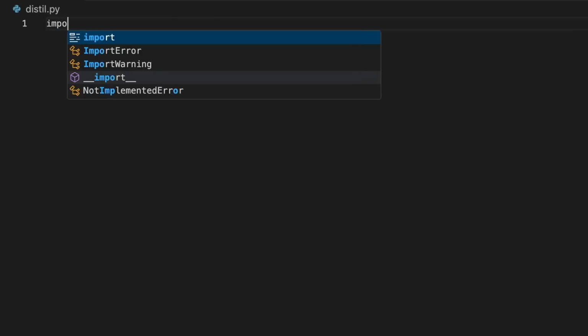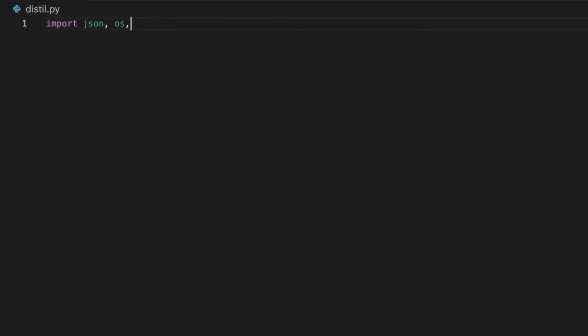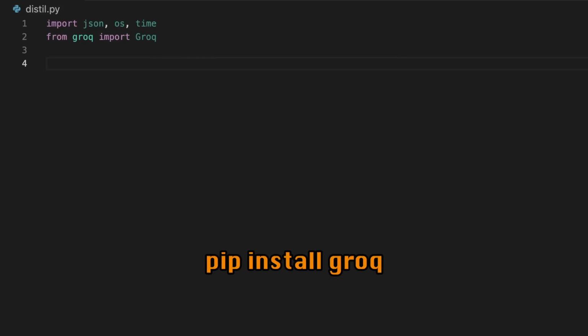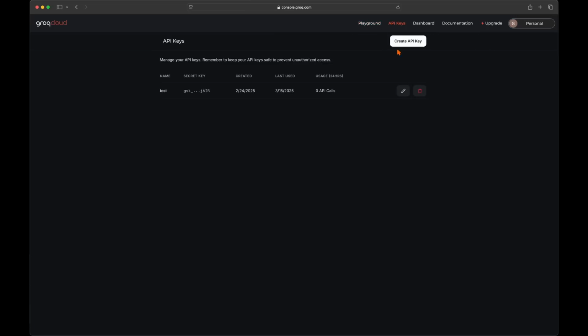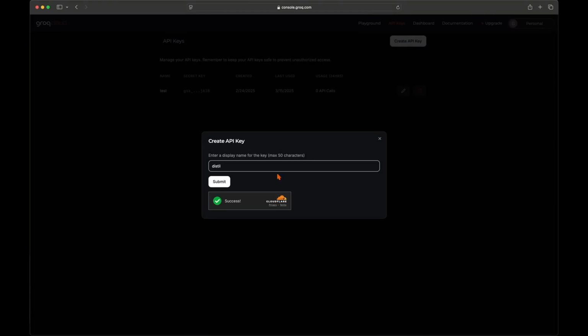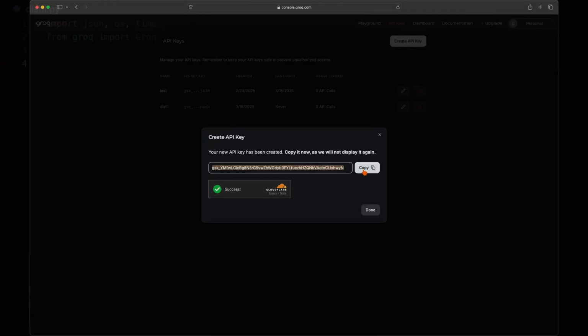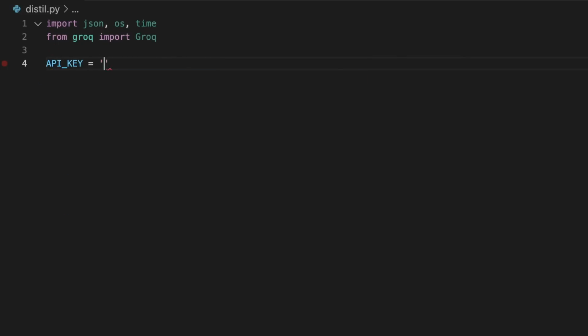For this program, you will need to import the JSON, OS, and time libraries. You'll also need to import the Groq class from the Groq library. If you have not already installed the Groq Python library, you can use this pip command in your command line to install that dependency. For this program, you're also going to need to create and copy your free Groq API key from their site. Paste this in the quotes for a variable named API_key.